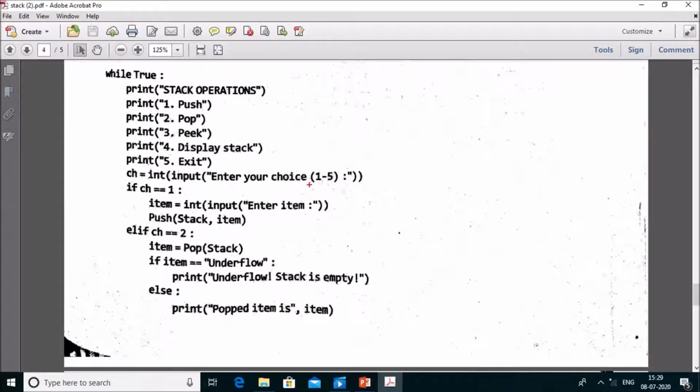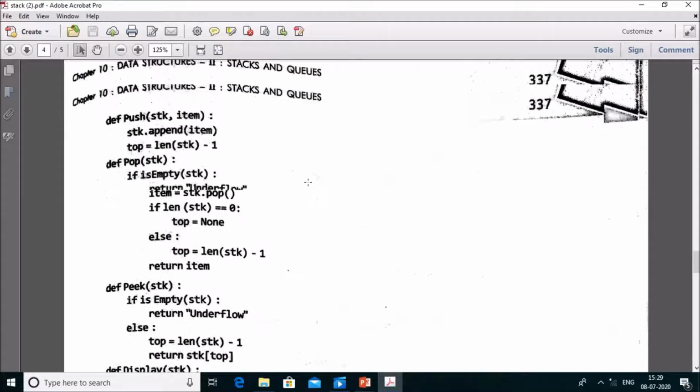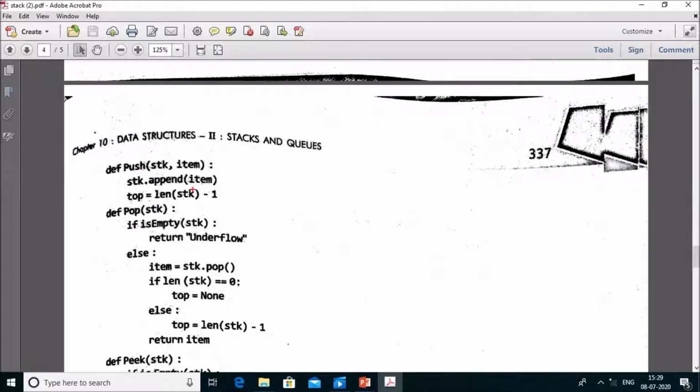When you write push stack item, the push function gets called and it is written here. In this push function you have to write def, then the function name is push, and there are two arguments passed. First argument is stack and second argument is item. Here in the program below we have written stack, but it is stk.